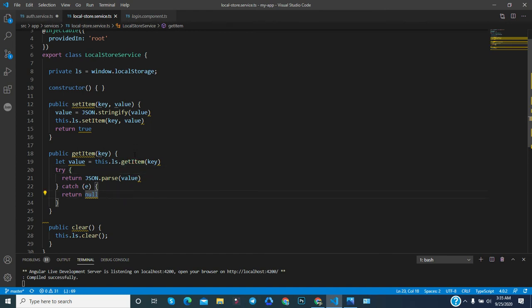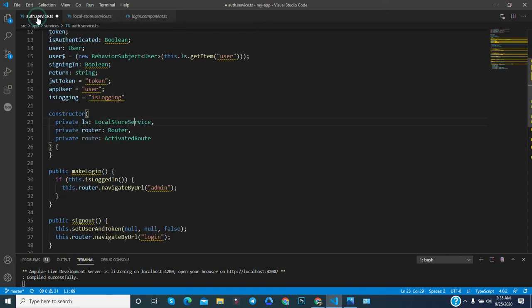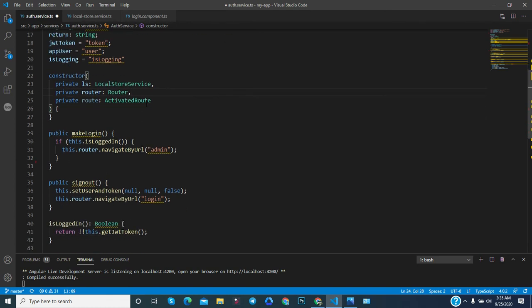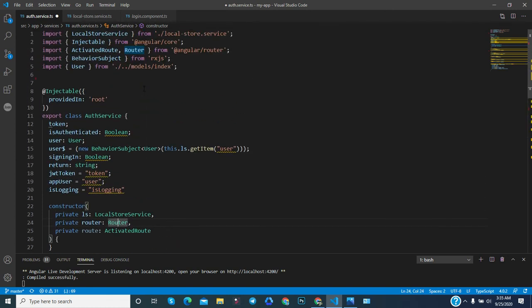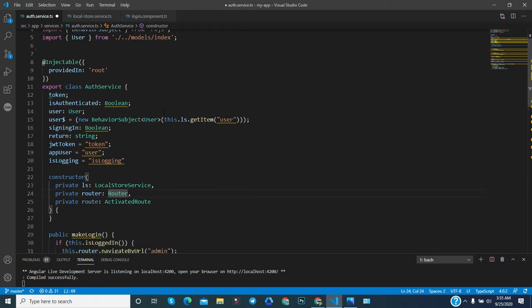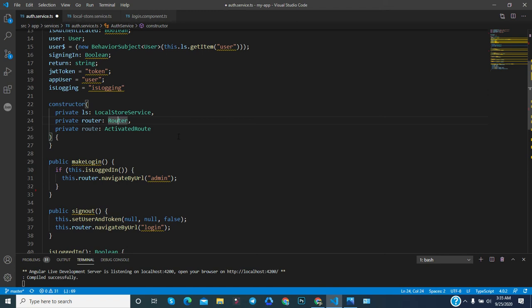This is for the big enterprise level. Sometimes this is very useful. So the structure should be like that, so that if you want to upgrade or scale in the future, you can do it without any issue. That's why you have to make it this way. Now you understand these services. And Router comes from the Angular router library, and it is responsible for changing the routing. If someone is logged in, then we will redirect to the admin route. Otherwise, if someone is not logged in and tries to access any other route which should be accessed after the login, then we will not allow it.